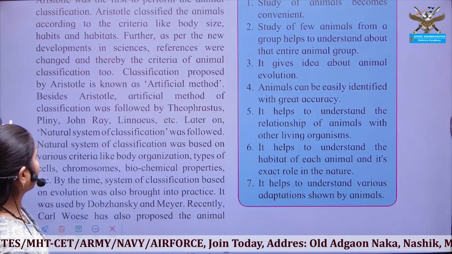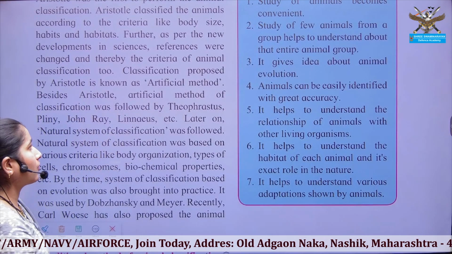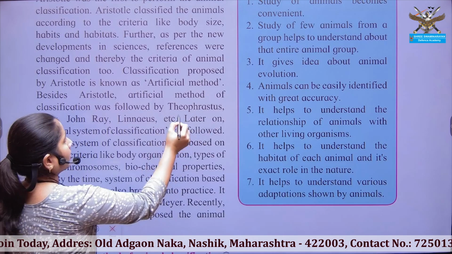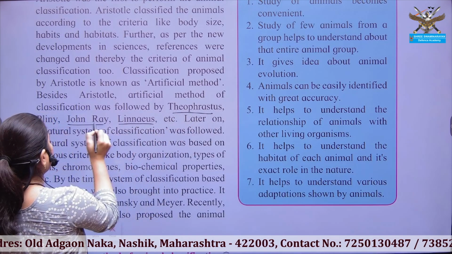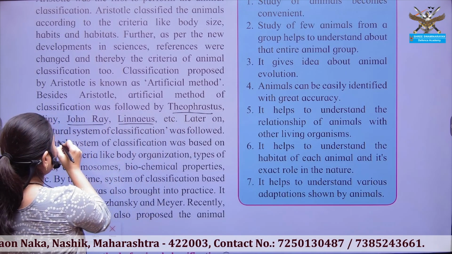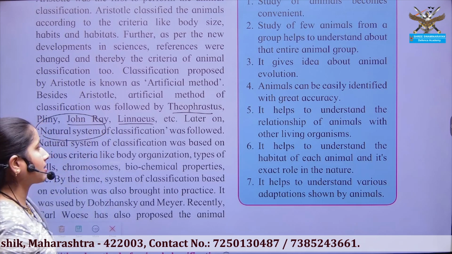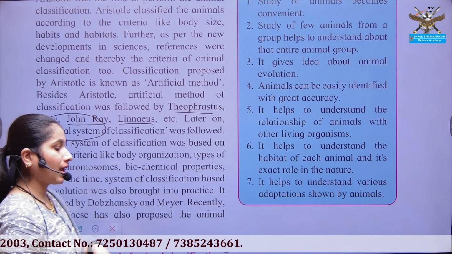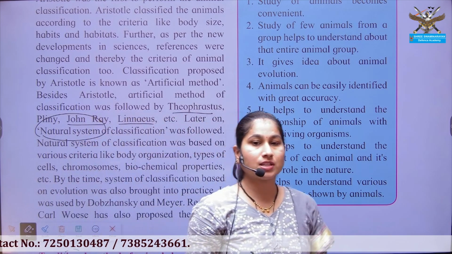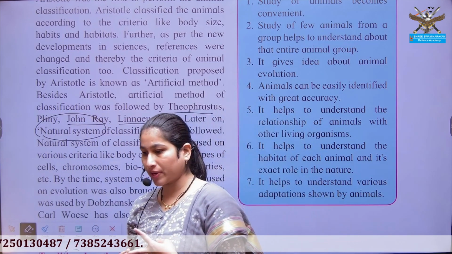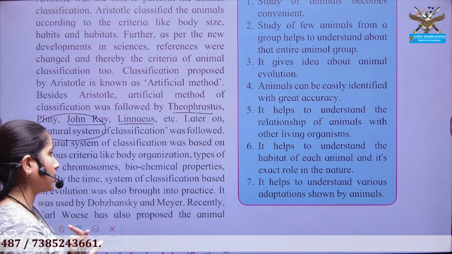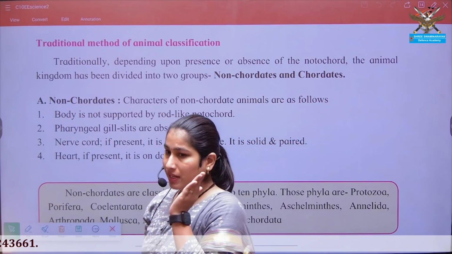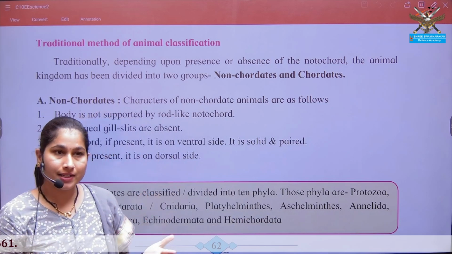Next comes then this artificial method was followed by Theophrastus, Linnaeus, John Ray. Okay, then let us come to your natural system of classification. And after that, now what we are using, the system of classification is based on the cell biochemical properties, morphological structures. Okay, so history, many years ago, this scientist or the one who started this classification,